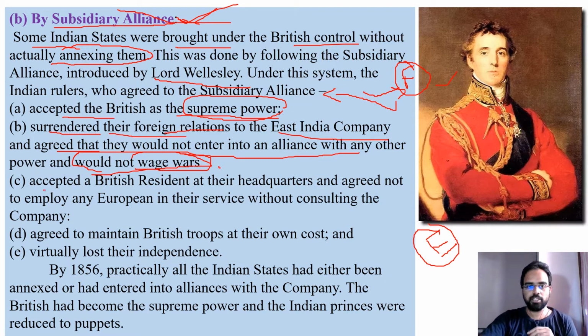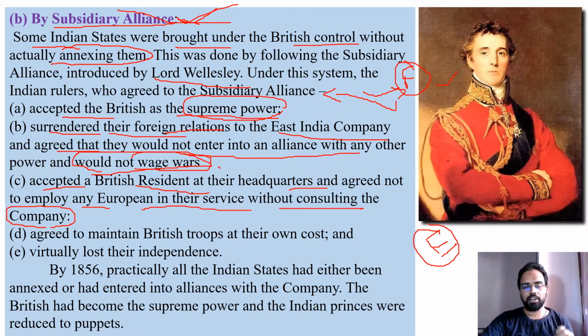As per this treaty, they should accept a British resident at their headquarters and agree not to employ any European in their service without consulting the company. The third condition is that a British officer will stay in that particular kingdom where the Indian ruler is, and he will act as a link between the East India Company and the Indian ruler.